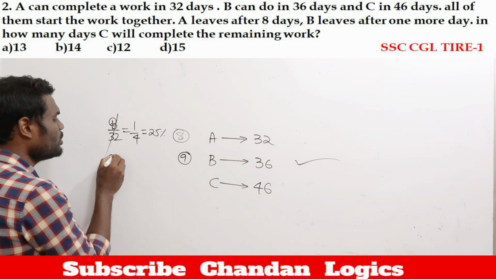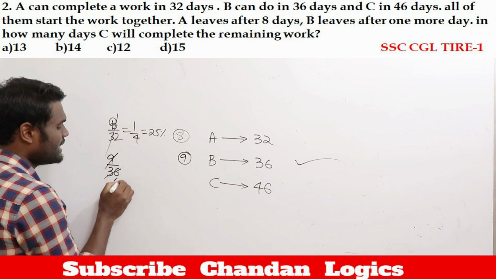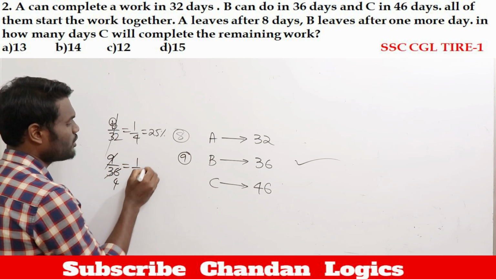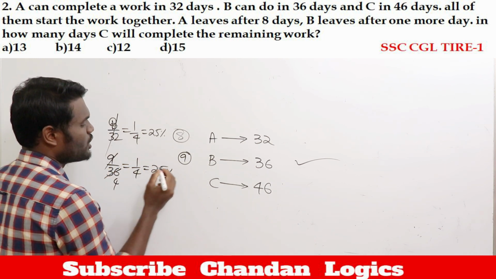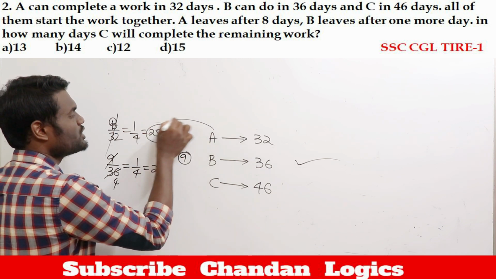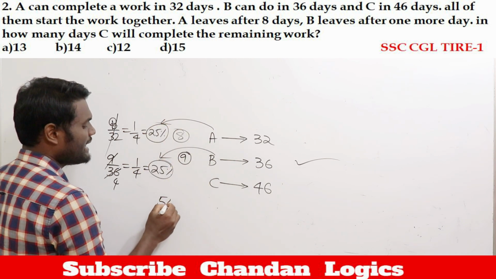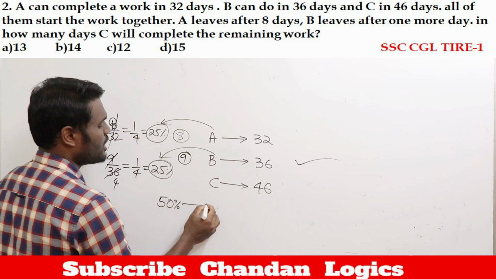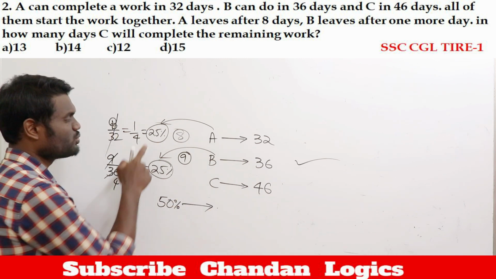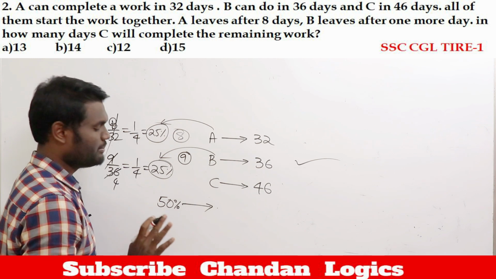In 9 days, he can do 9 by 36. Now 9 goes here how many times? 4 times. Now this will be 1 by 4, which is 25%. Which means A already completed 25% of work. B already completed 25% of work. Now remaining balance is how much? 50% of work. Why? Because out of 100%, 25%, 25%, 50% completed.